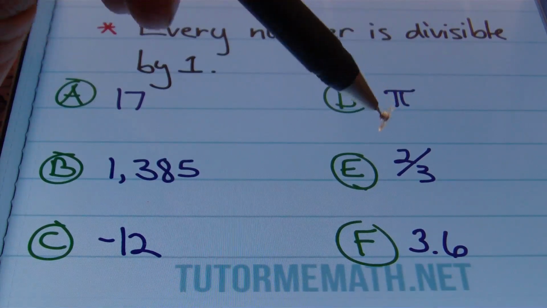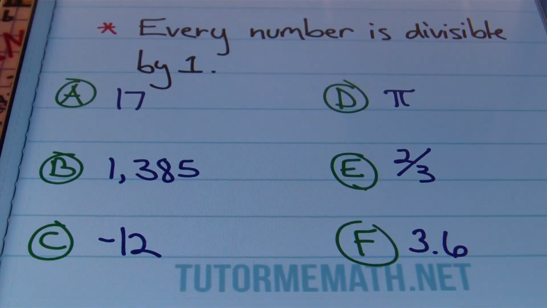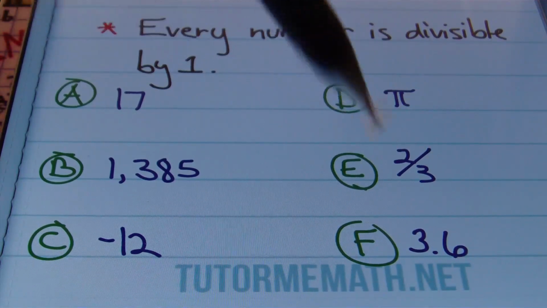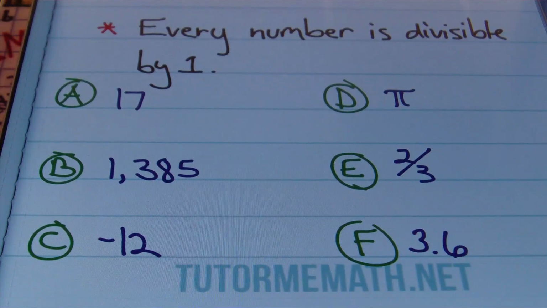Even a fraction can be divided by 1. I'm just expanding on this concept here. Even the decimal 3.6 can be placed over 1. In other words, it can be divided by 1 evenly, and it would terminate. I was going to the extremes on problems C through F, but I wanted to make a point that if it's a real number, ladies and gentlemen, it can be divided by 1.